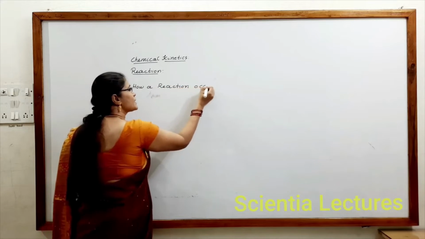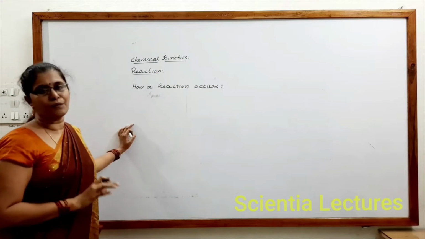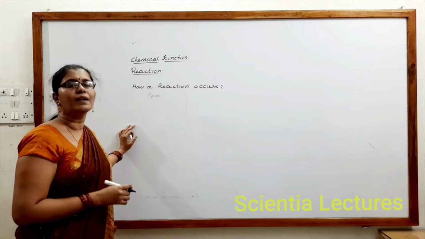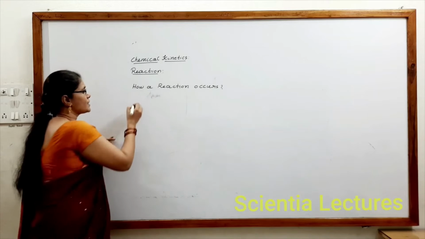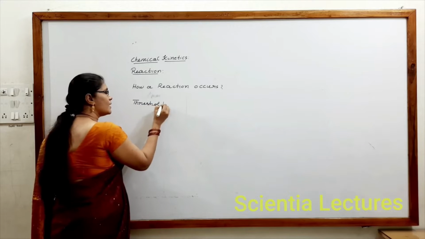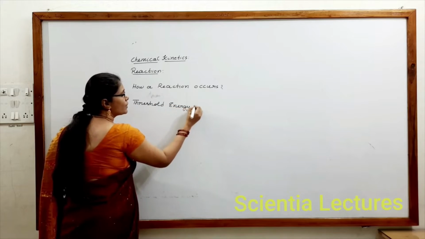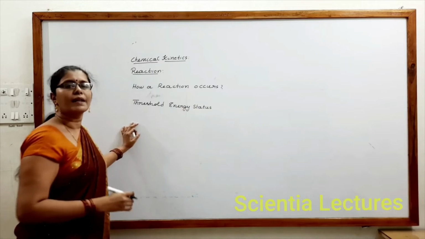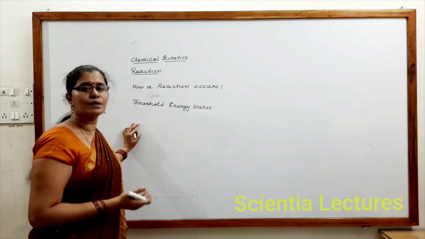Molecules are generally stable. If you put a few reactant molecules in a vessel, they collide with each other. During the collision, they reach a certain highest energy status called threshold energy status. This is the highest energy status where the molecules are quite highly unstable and they need to get stabilized by getting converted into products.